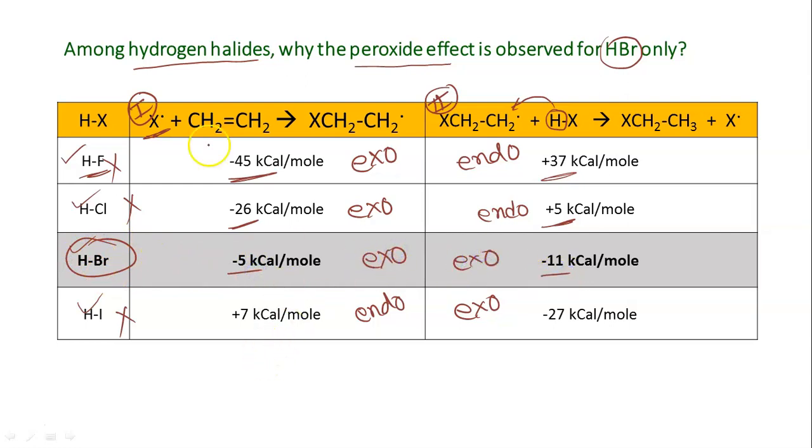So that is the reason that peroxide effect is observed only for HBr, because both the steps, the first step is addition of Br dot, addition of X dot, and the second step is capture of hydrogen from HX. So this is the reason that both steps here are exothermic, that is why peroxide effect is observed only for HBr.